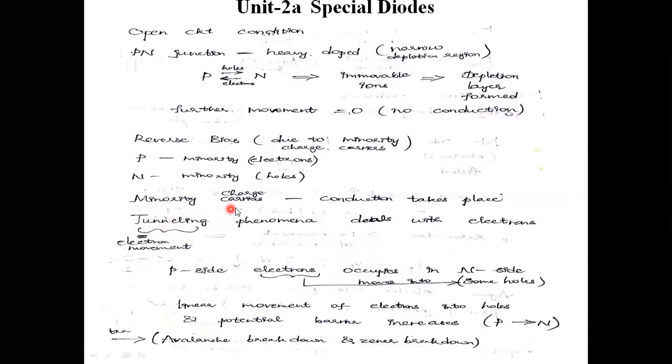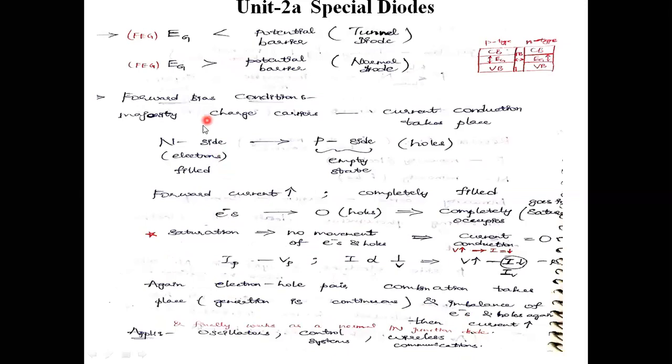Here, minority charge conduction takes place, which deals with electrons, whereas this tunneling phenomenon deals with electron movement. P side electrons occupy some holes on the N side. Linear movement of electrons into holes takes place, and the potential barrier increases from P to N side.